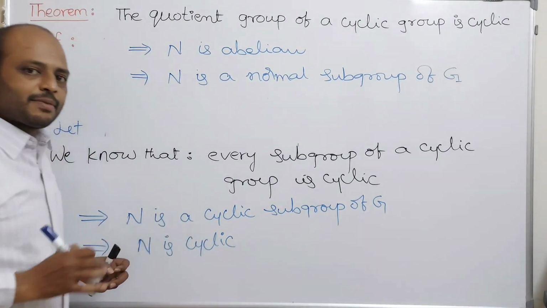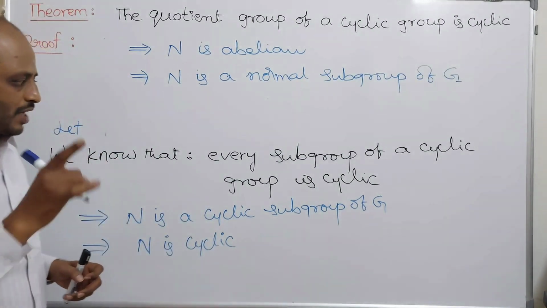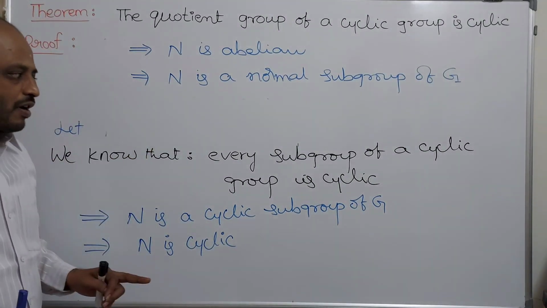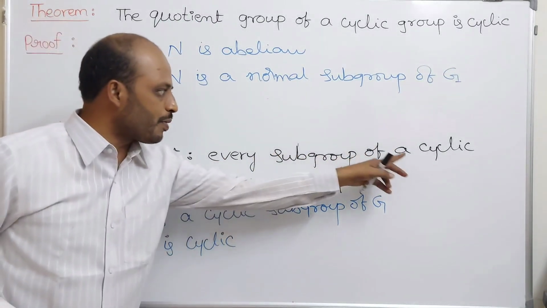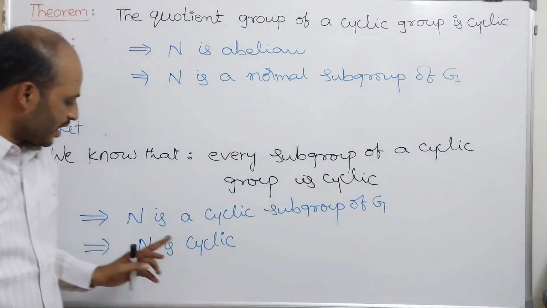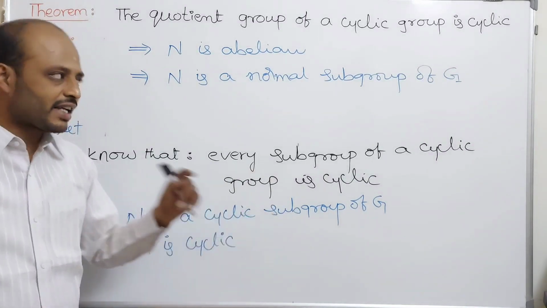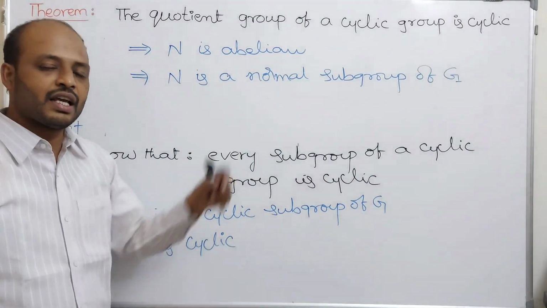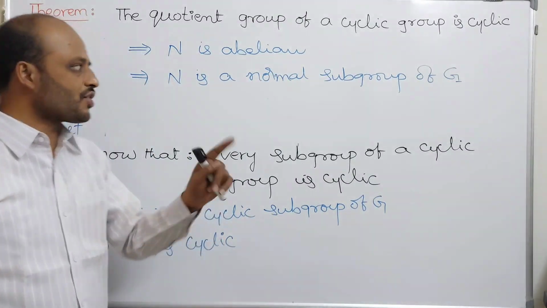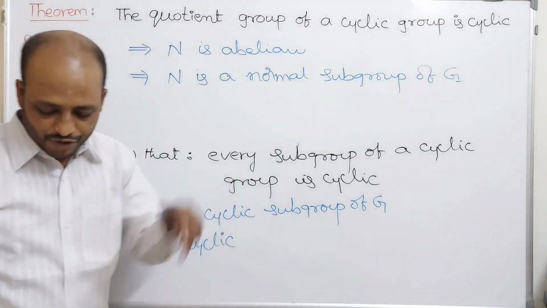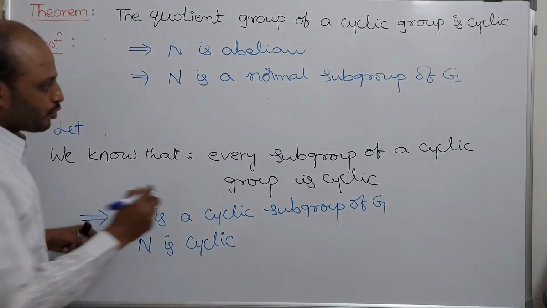Every point is a statement which is a property of cyclic groups. Observe that. N is a subgroup of G. We know that every subgroup of a cyclic group is again cyclic. Therefore, N is cyclic. Every cyclic group is abelian. Therefore, N is abelian. Every abelian subgroup of G is normal. Therefore, N is a normal subgroup of G.